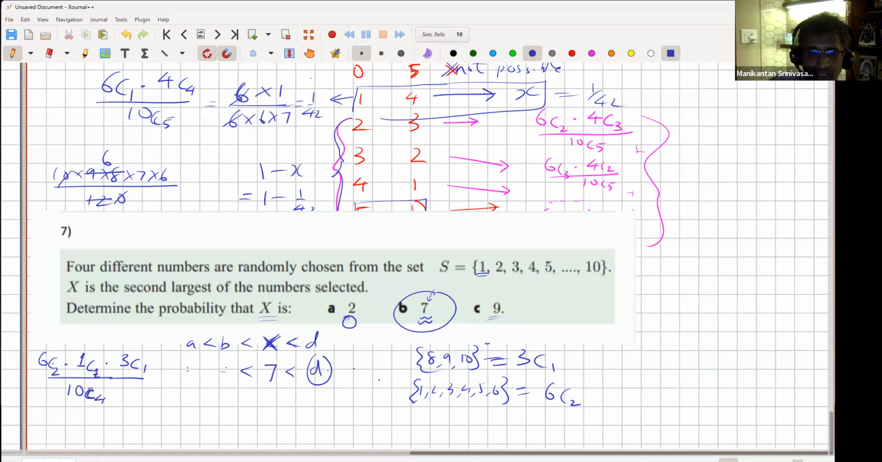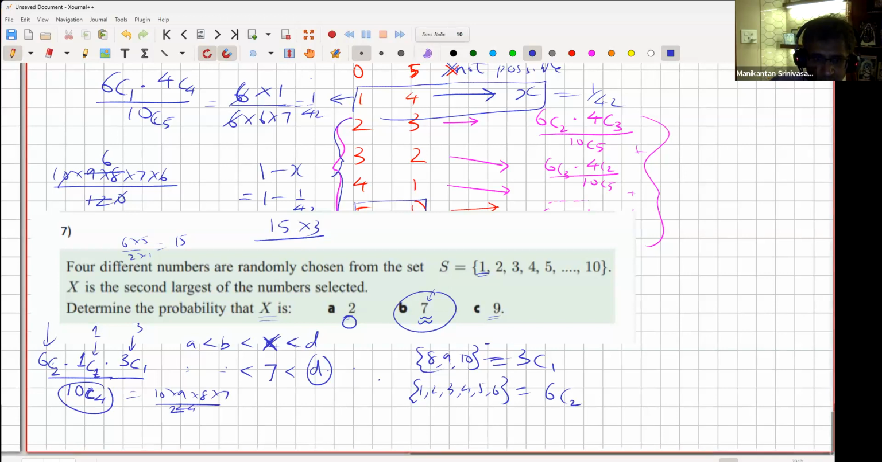So 6 choose 2 is how much? 6 into 5 by 2 into 1, which is 15. Okay, 1 choose 1 is just 1. As we said, 3 choose 1 is 3. So the numerator is 15 into 1 into 3. And the denominator is 10 choose 4. How much is that? 10, 9, 8, 7 upon 4 factorial, which is 24. So 24 cancels with this to give 3. So it's 10 into 3 into 7 in the denominator. So I can cancel off some stuff. So it's 3 here, it's 2 here. So it's 3 over 14.